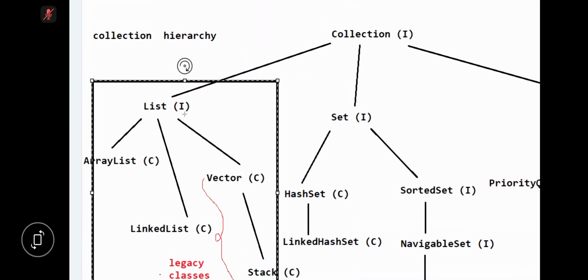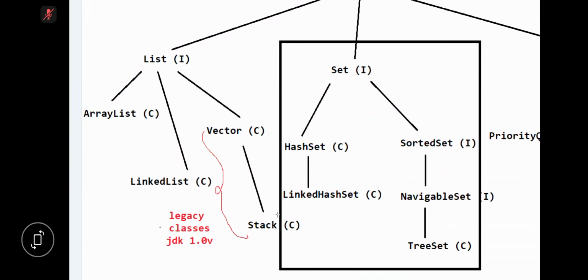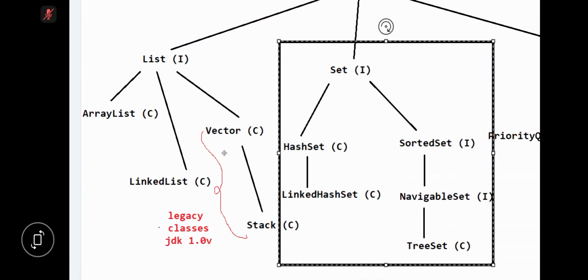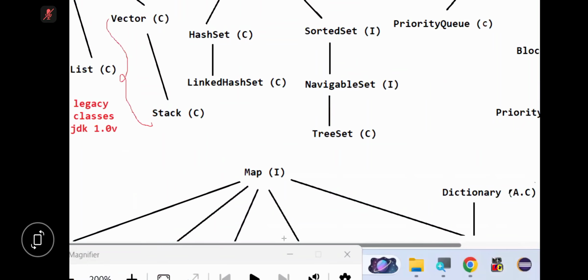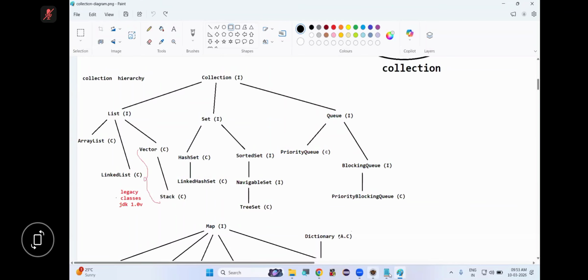Now let's talk about the second one. What is the second one? Set. So now we need to discuss the Set collection. Shall we? In Set, three classes are there: HashSet, LinkedHashSet, TreeSet. These are classes. Is this clear? Yeah.